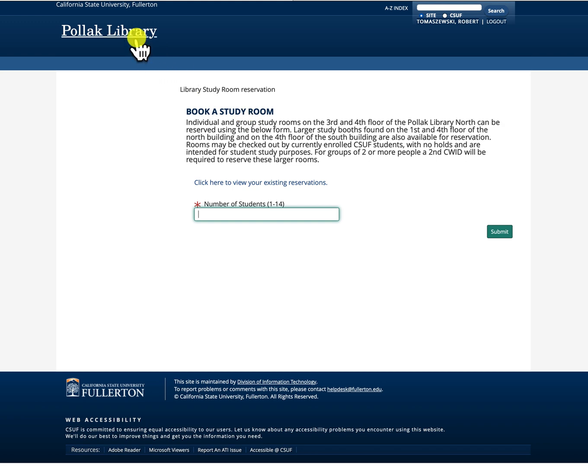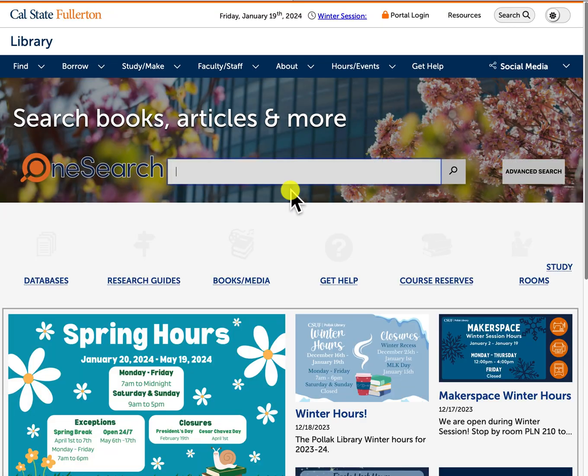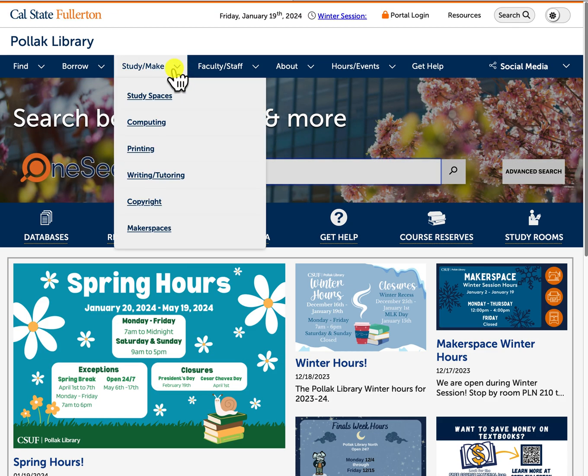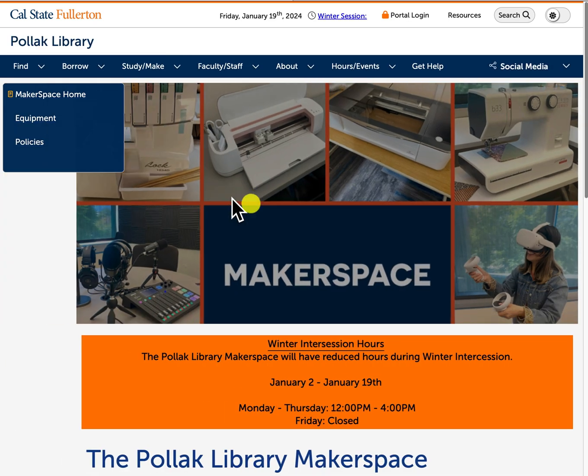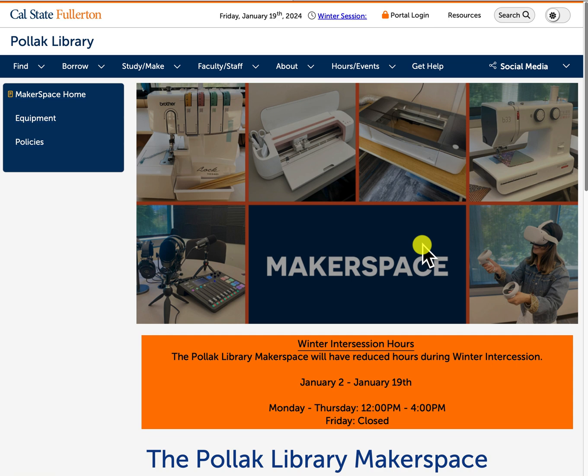If I go back, so under Study Make, you can request study spaces, study room. I also just want to mention Makerspaces. If you click on that, Makerspaces are rooms that contain tools and materials for you to use.